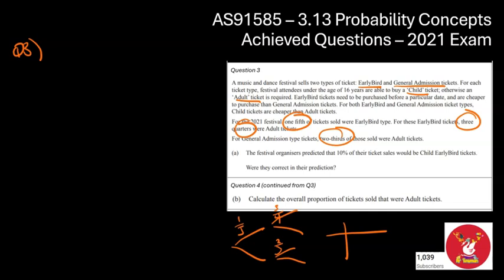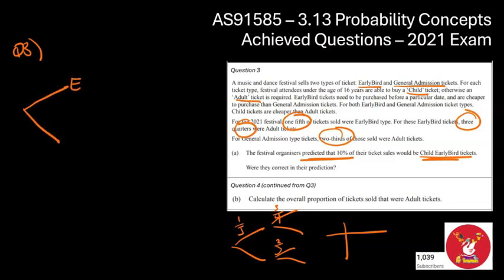The festival organizers predicted 10% of their tickets were going to be child early bird tickets. Was their prediction correct? Okay, well, let's start drawing a tree. The first split is really going to be the type of ticket, the early bird ticket or the general admission ticket. So let's do my split here.